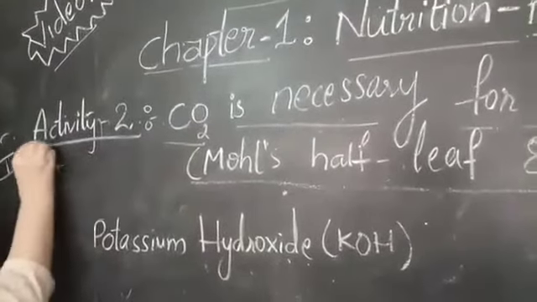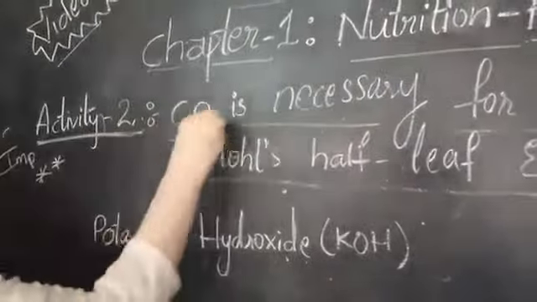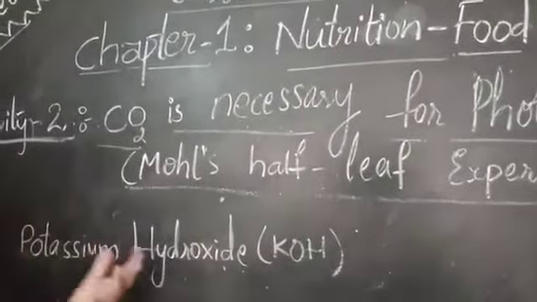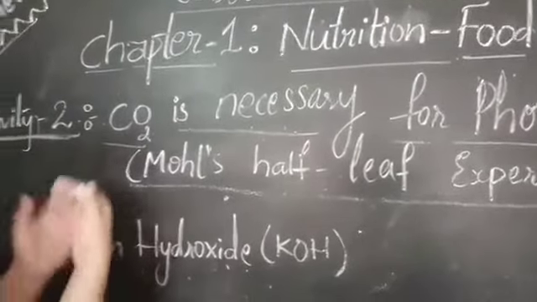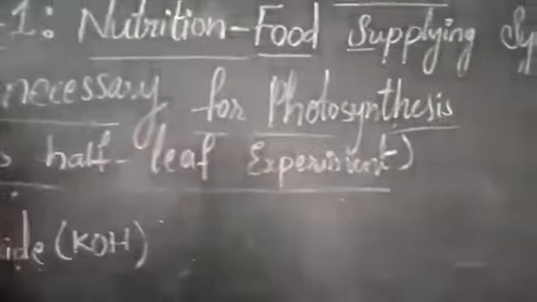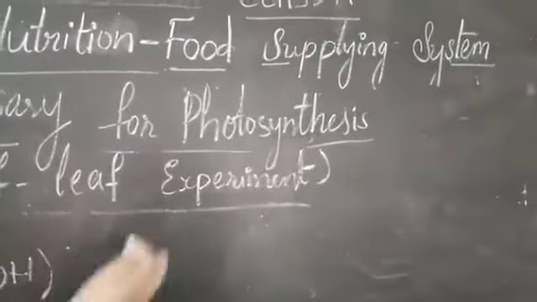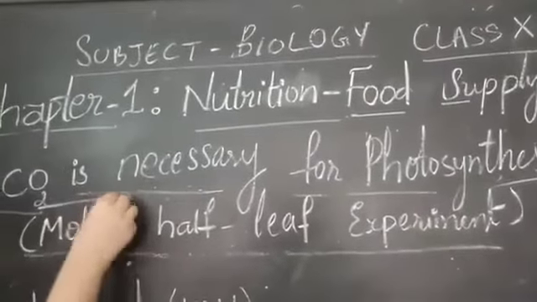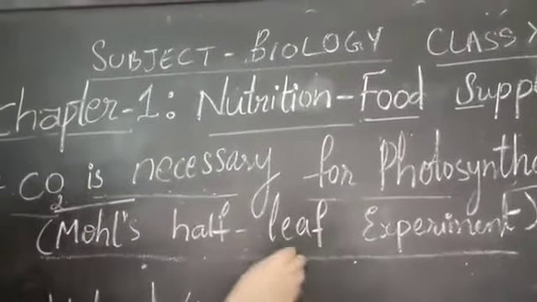Further, we are going to discuss activity 2, that is, is carbon dioxide necessary? We know that oxygen is released by the plant, but the next case is, in our next topic we are going to learn that carbon dioxide is really important for photosynthesis. What happens if we don't give carbon dioxide to the plant? This experiment is also called the moll's half-leaf experiment.